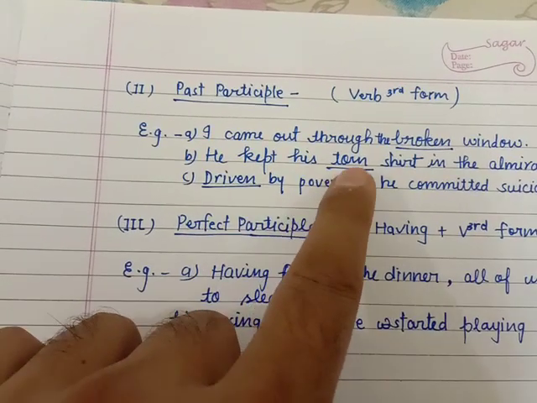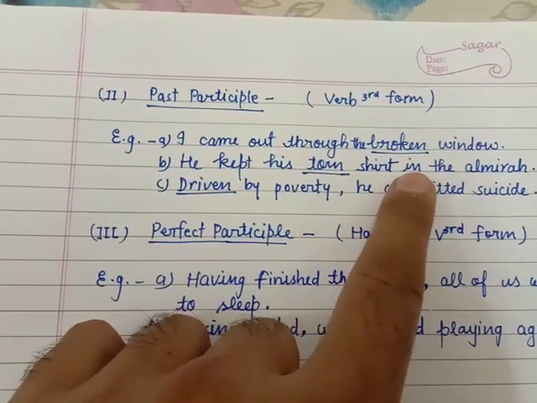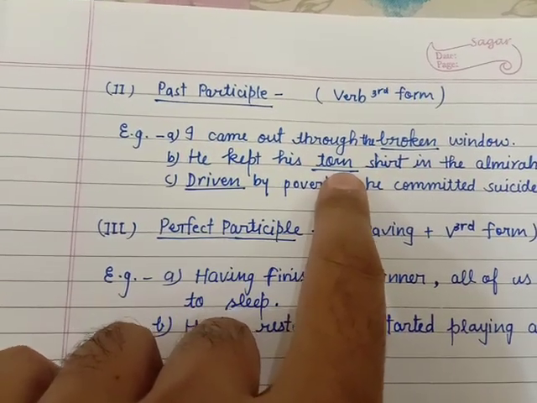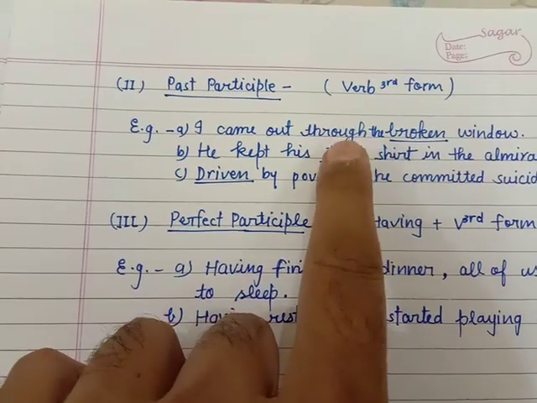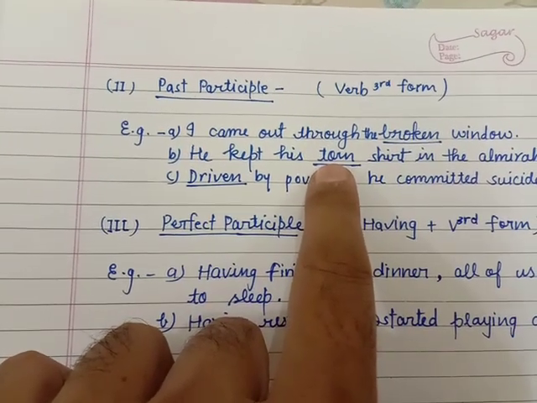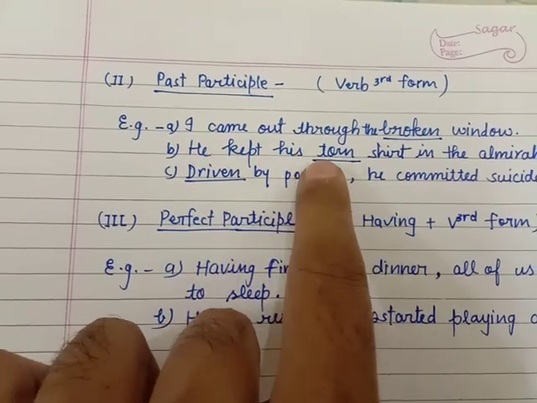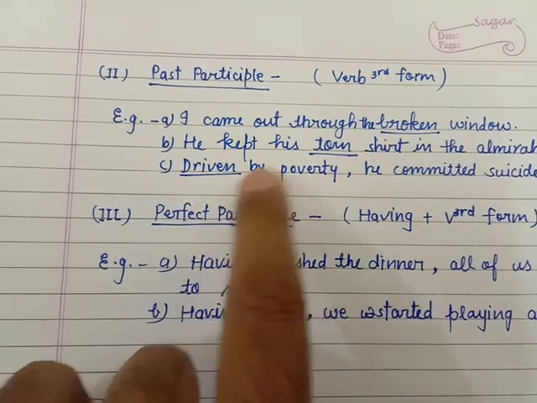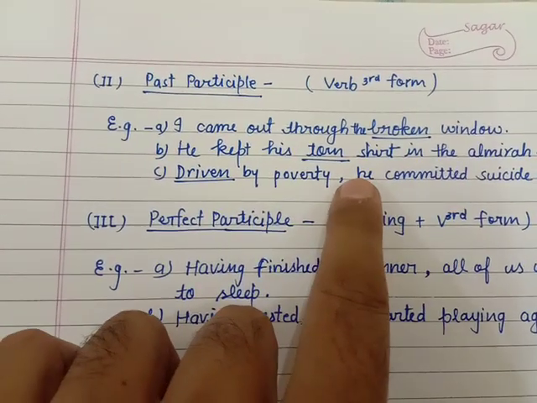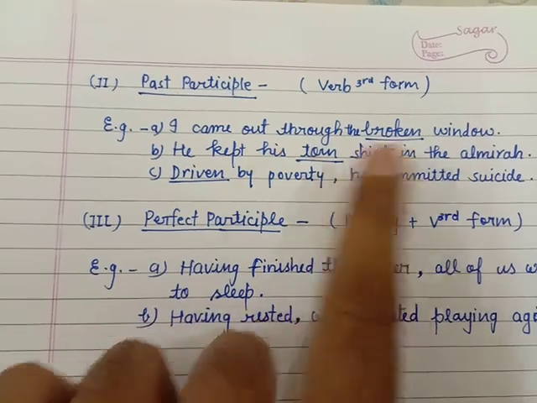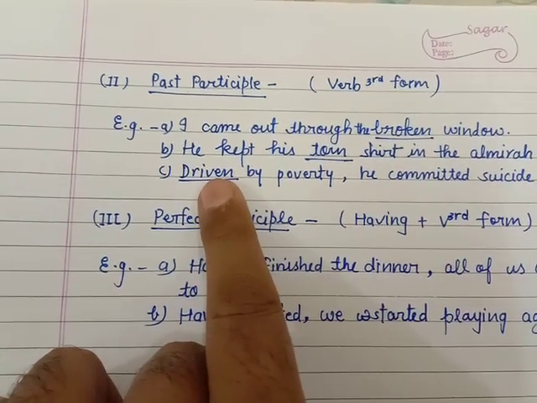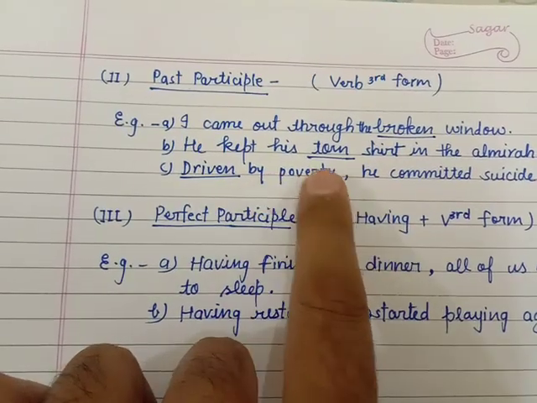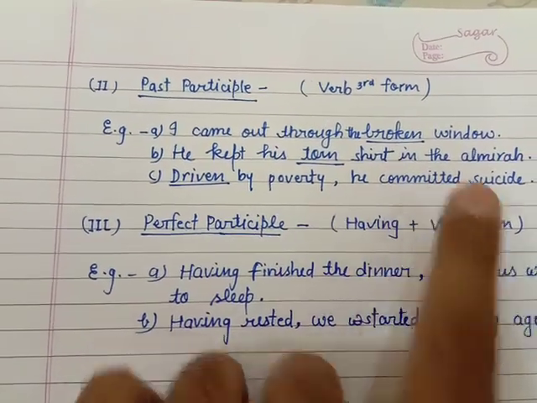He kept his torn shirt in the almirah. How is the shirt? It is torn. So it is defining the shirt, that it is torn. He kept his torn shirt in the almirah. Now, driven by poverty, he committed suicide. Driven is an adjective, and here the whole phrase, driven by poverty, describes he who committed suicide.